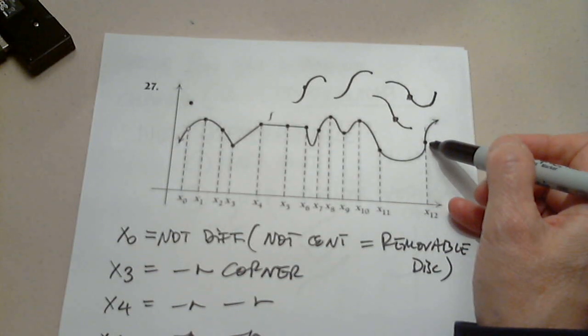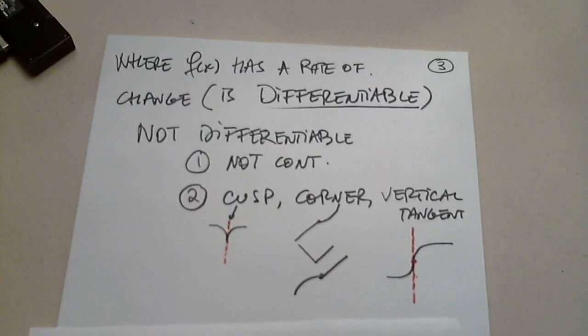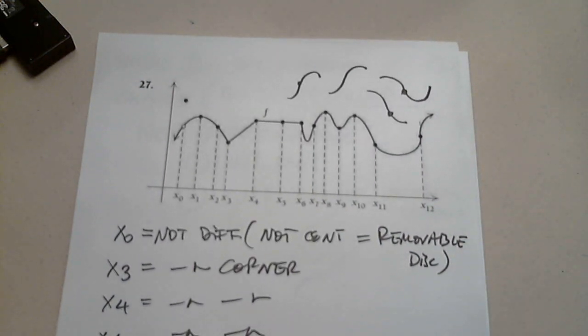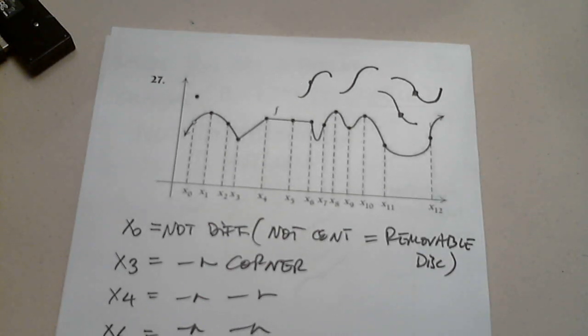What about this one? Yes. Careful. No, vertical tangent. Yes. Vertical tangent. So x12, vertical tangent. Not differentiable. Perfect.